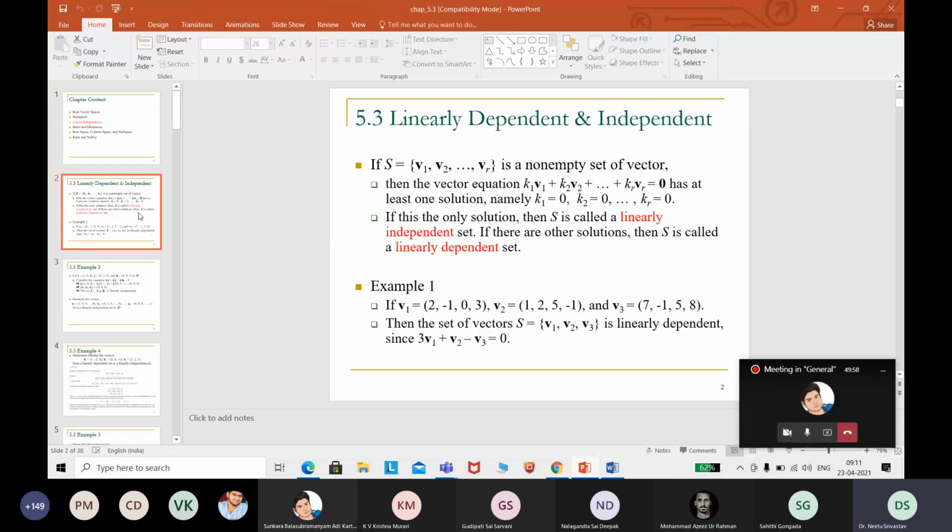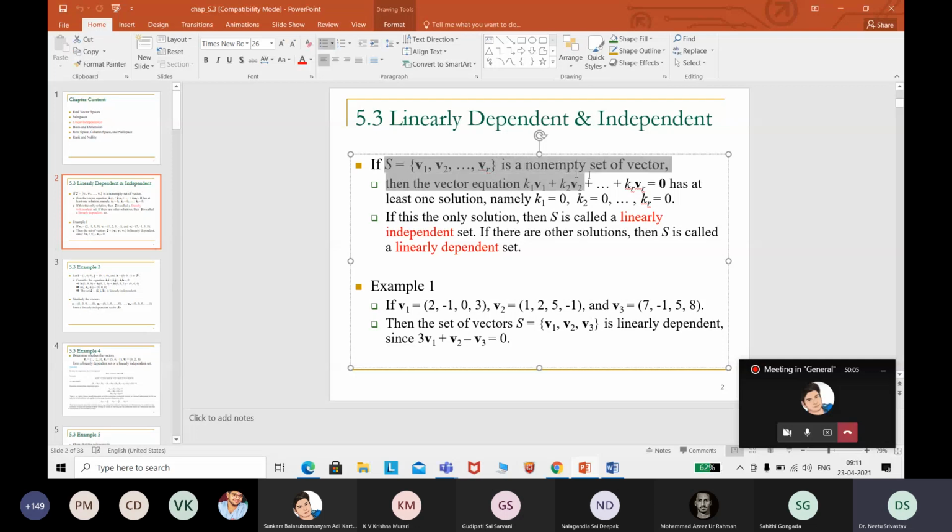Last time I told you the same thing you are going to see here. If you have a set of vectors v1, v2, and so on, vr, a non-empty set of vectors, then the vector equation k1 v1 plus k2 v2 plus so on kr vr is equal to 0 has at least one solution, namely all constants k1, k2, so on, kr being 0. If only that solution exists, we say S is linearly independent.